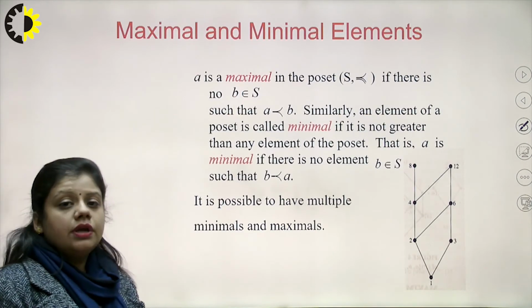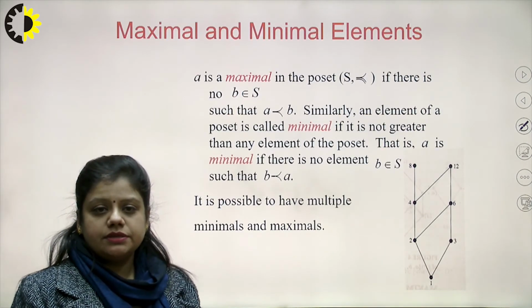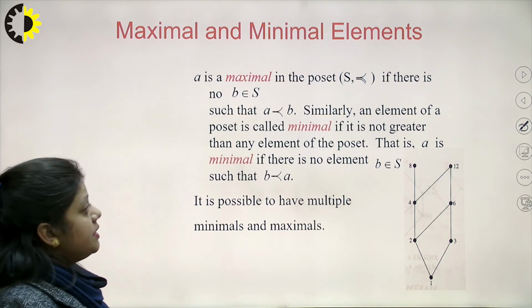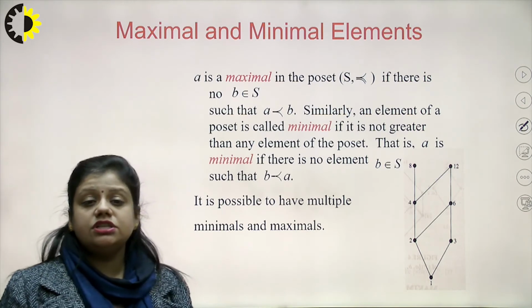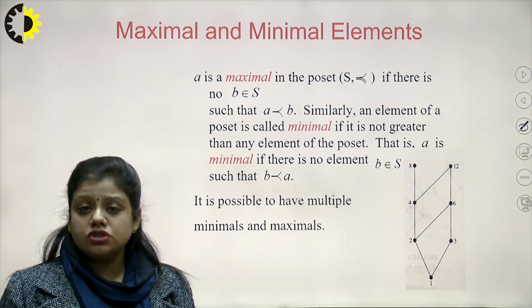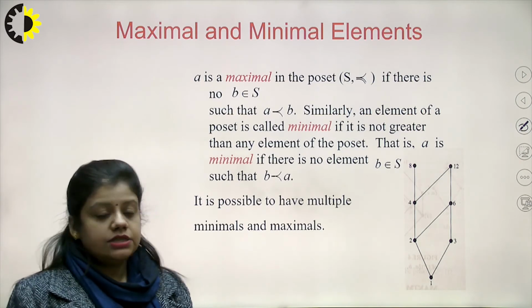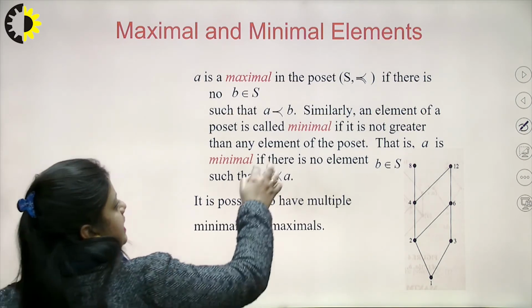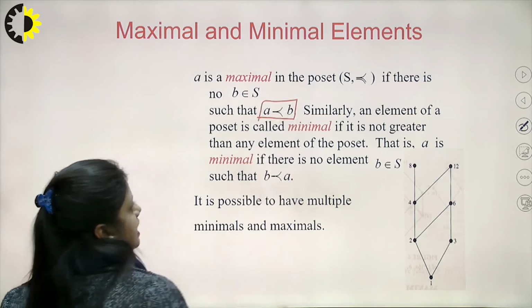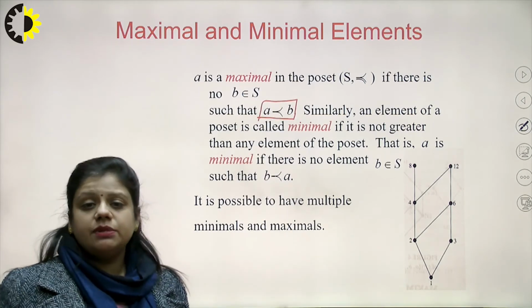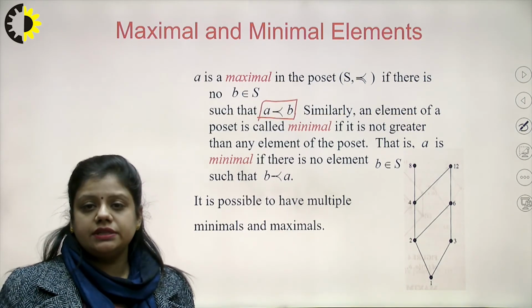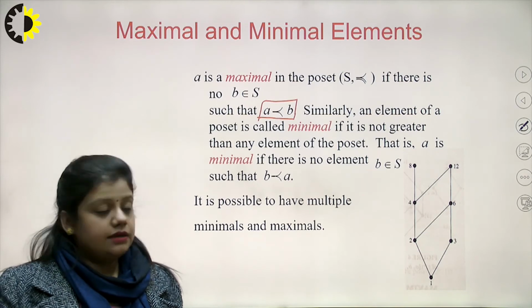Now, coming on to the maximal and the minimal elements. A is the maximal element in the poset if there is no B that belongs to S such that B succeeds A, or A precedes B. That means it is the maximal element. There is no other element in the set that succeeds A.